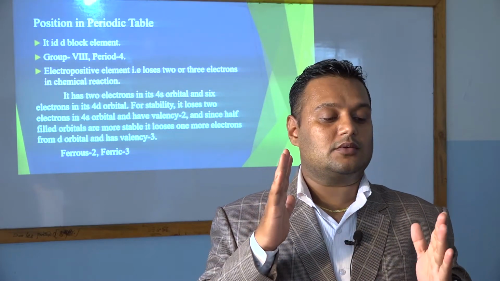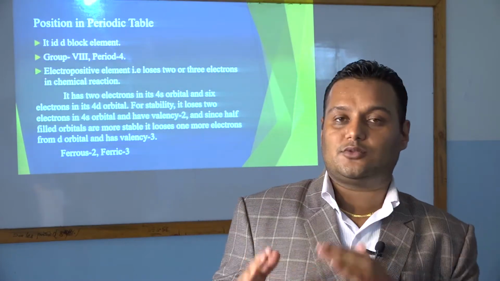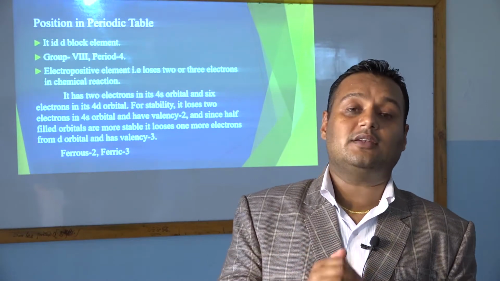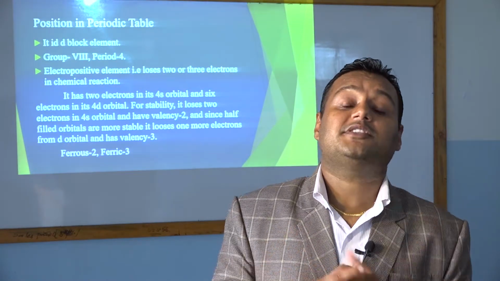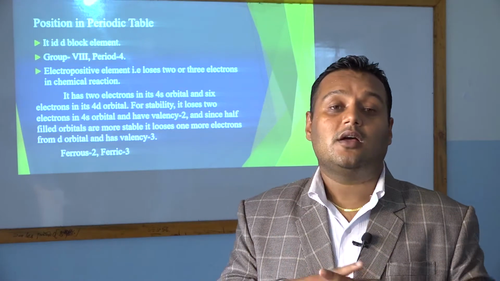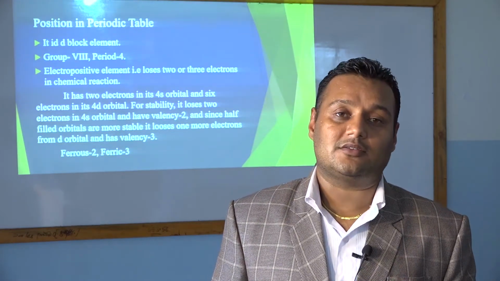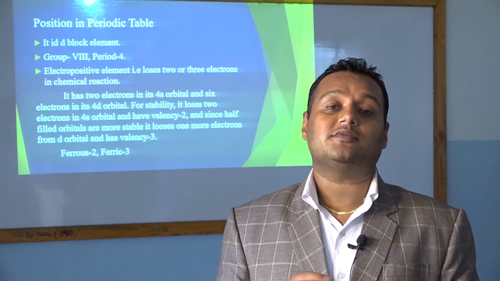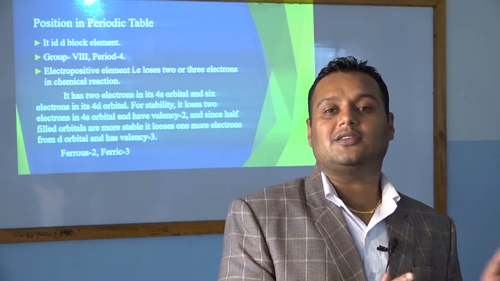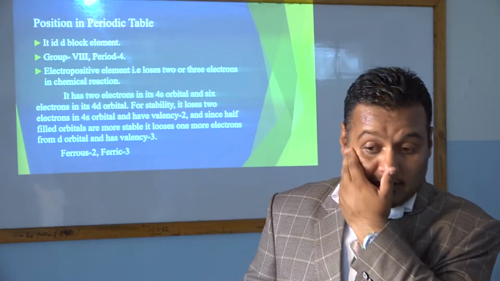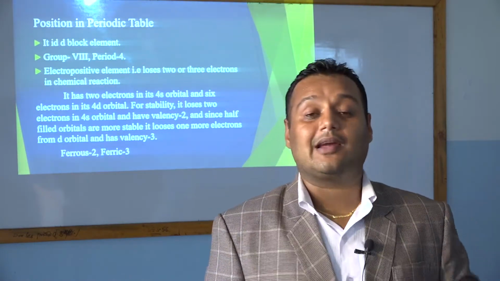So in some conditions iron loses 2, okay, so it becomes ferrous oxide, and if iron cannot be stable even after losing 2, it loses 1 more electron from its d orbital also. So in this condition it becomes ferric. So in one condition it may become ferrous oxide, and in another condition it may become ferric oxide. Okay, I think we are clear with this.